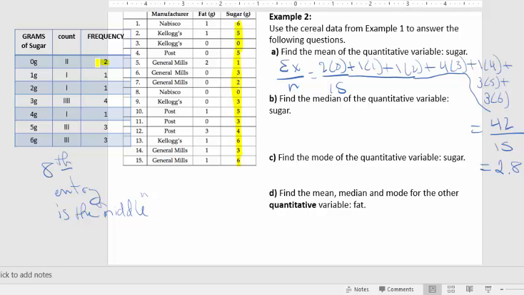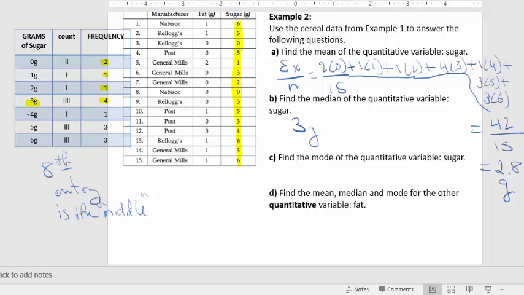So 1 and 2 are there. Then the third one is here. Then the fourth one is there. Then the 5th, 6th, 7th, and 8th are all here. So the 8th entry is actually going to be 3. So the median is 3, and I should probably label these in grams, right? 2.8 grams was the mean, 3 grams is the median.